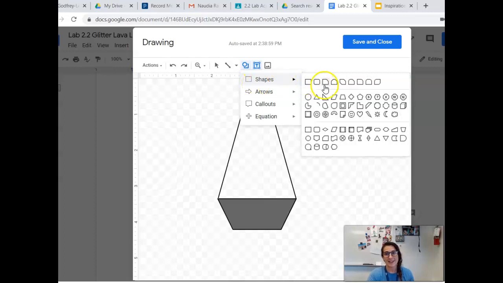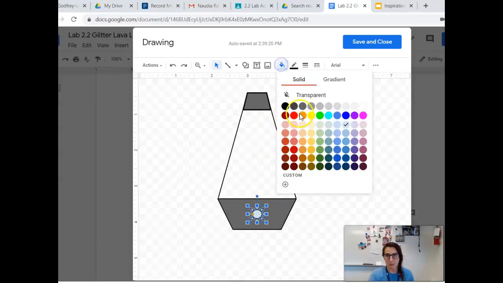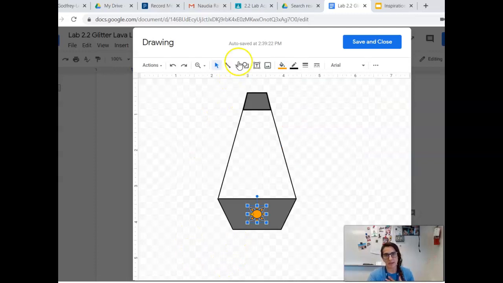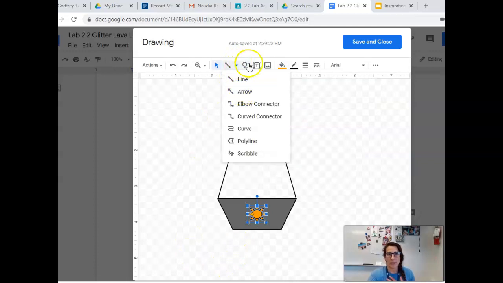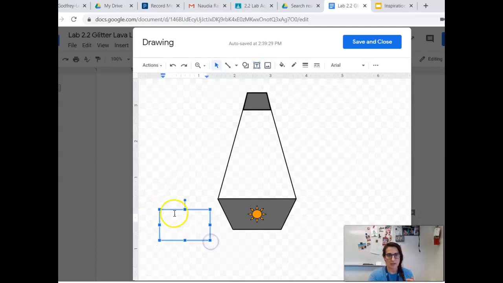So let's say I wanted to add something that shows the light, because a lot of you talked about how you turned the light on and that's when it started working. So something about the light is making this work. So I inserted an object here. I changed the color just to help it out. And then I'm going to write a little description here.